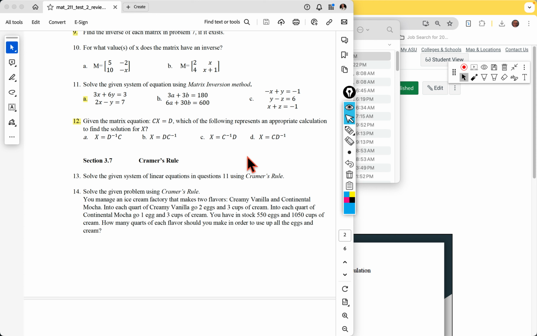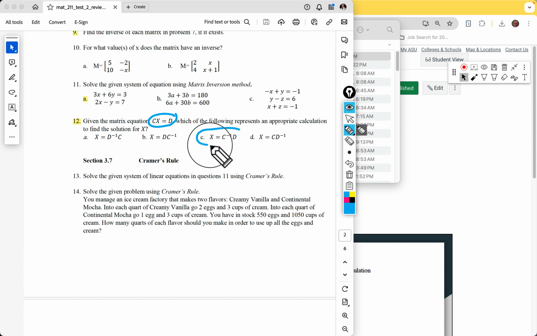And so if we've got an equation like this, a matrix times the X matrix, which is the variables X and Y, we have to take the inverse of C. So this is a little bit of algebra. Take the inverse of C, but remember, when we multiply matrices, order is important. So if we're multiplying from the left on one side, we have to multiply from the left on the other. And so that's why we multiply both sides by the inverse of C.